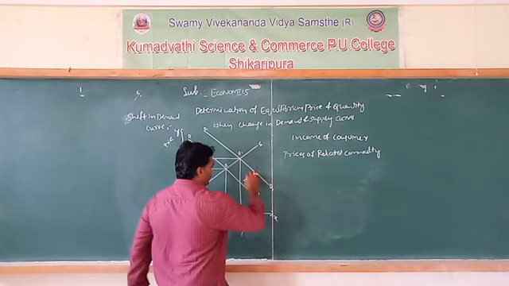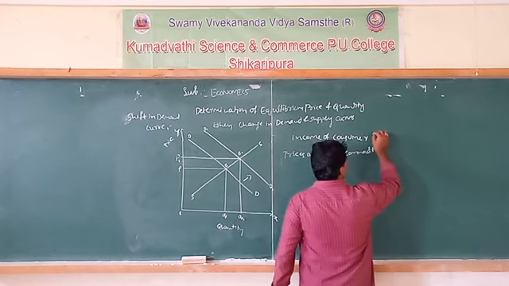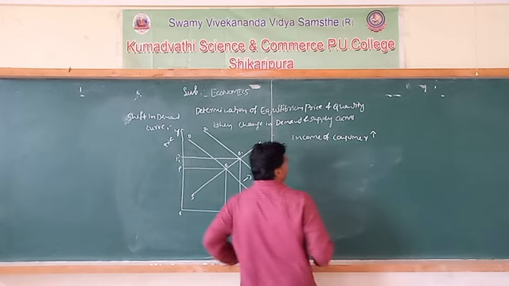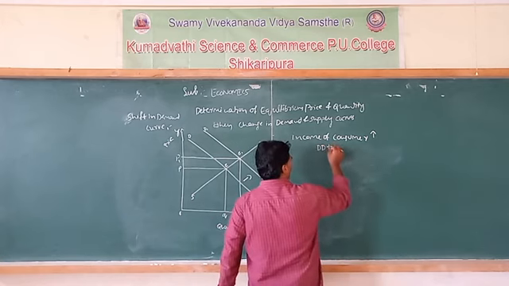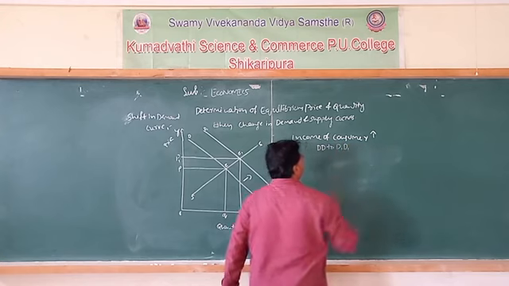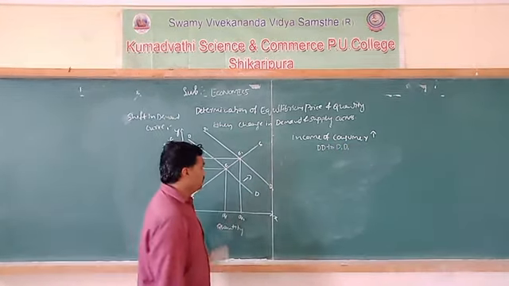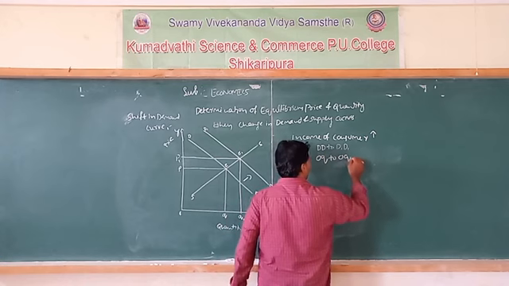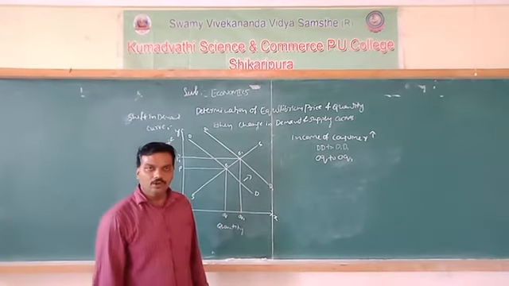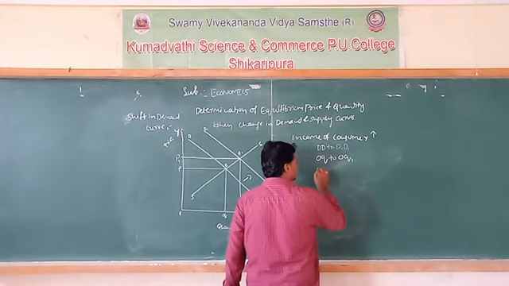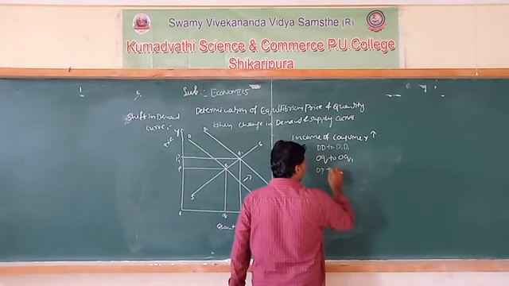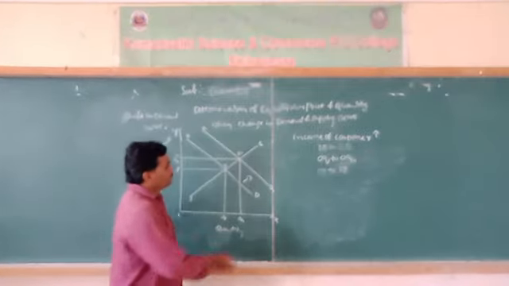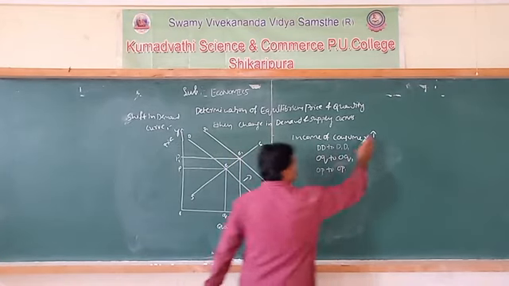The demand curve shifts from DD to D1D1, the quantity increases from OQ to OQ1, and the price increases from OP to OP1.